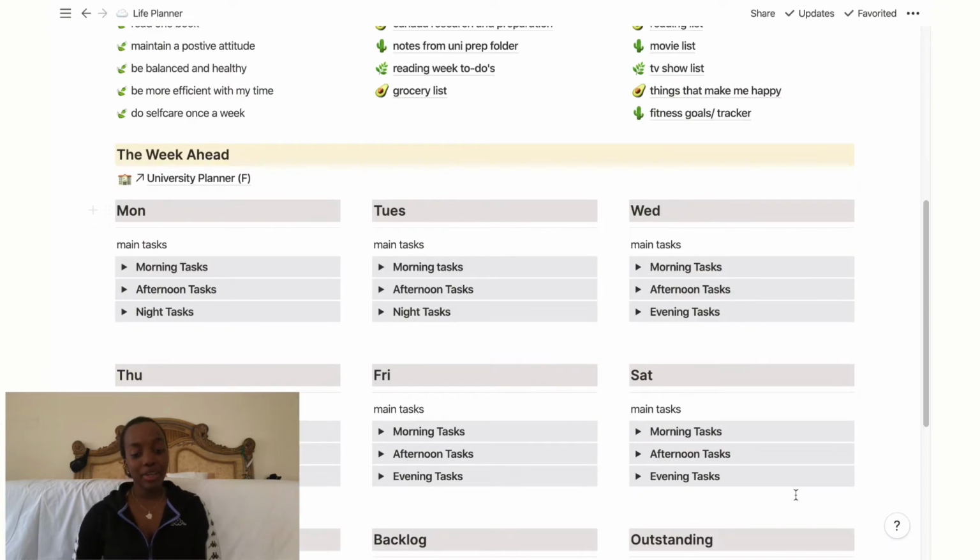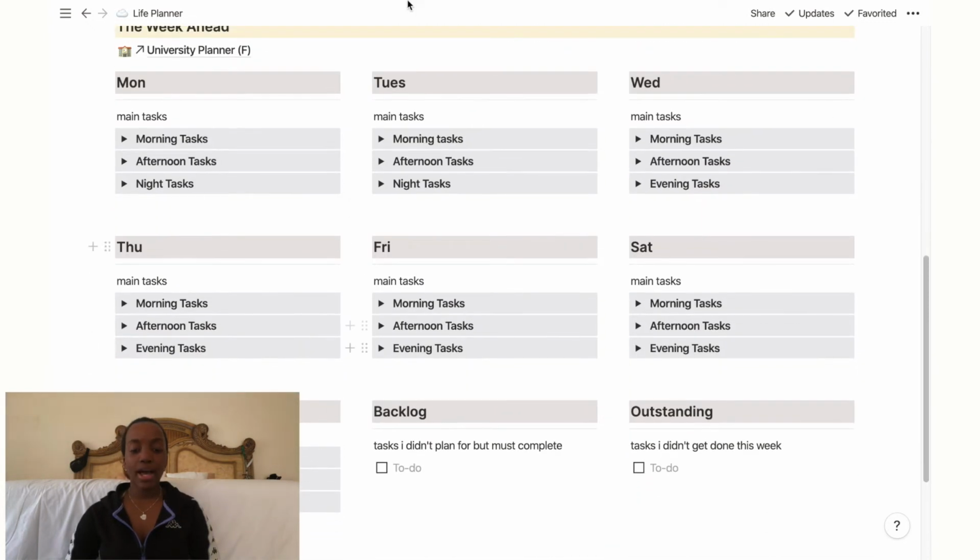Then we have my week ahead section, and this is where I do my daily to-do list. And at the top, I just have a quick reference to my university planner. I have a whole video on that if you guys want to know how to make that and stuff like that. But pretty much this is how I have it structured.